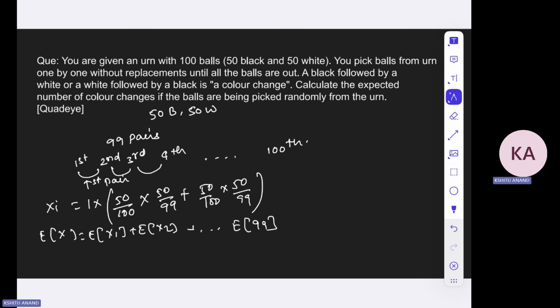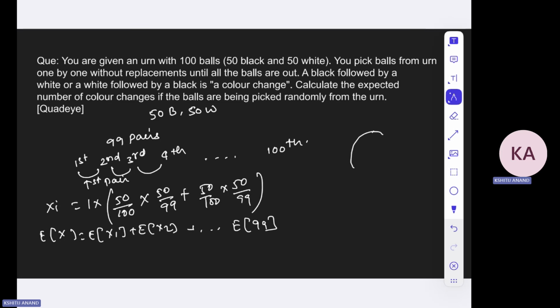So the probability that there will be a color change at the 30th ball pick and 31st ball pick will be the same as whether there will be a color change at the 90th ball pick or 91st ball pick, right? So the probability that the color will change over there and over here will be the same, right? Because the color change is dependent upon the balls. So try to understand it like this.